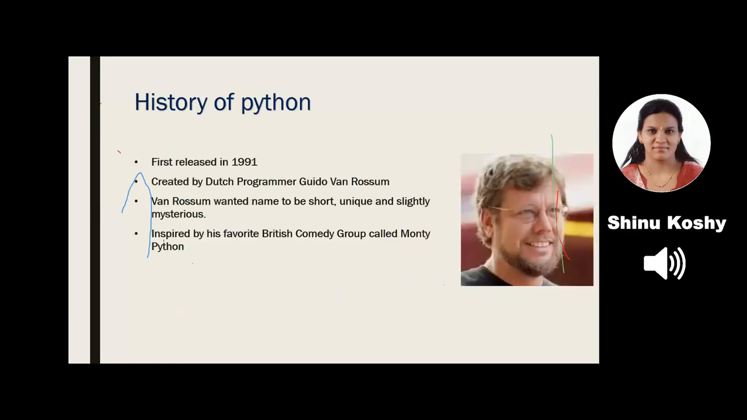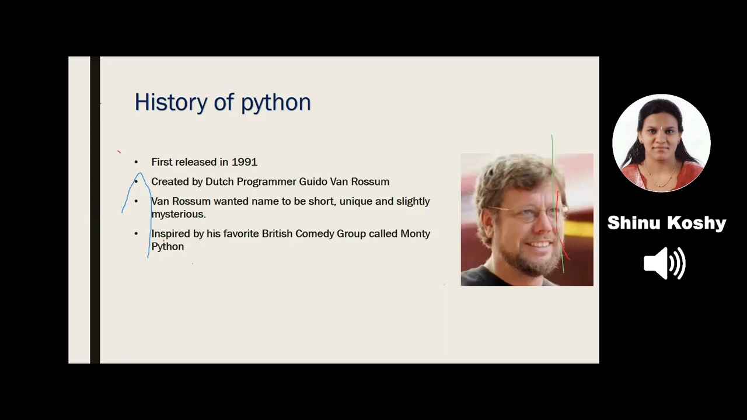Next, let us look at the history of Python. Python was released in 1991 by a Dutch programmer, Guido van Rossum. Now, while the syllabus was introduced and we were discussing it in a meeting, our principal wanted to know only one thing. Why did they call it as Python?